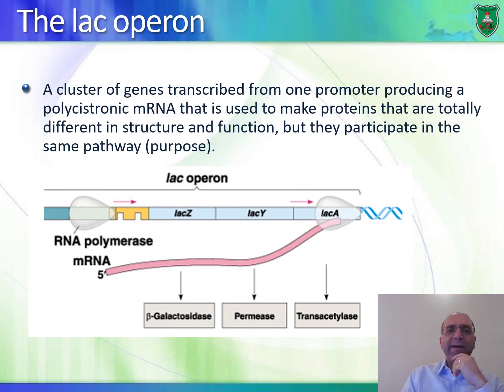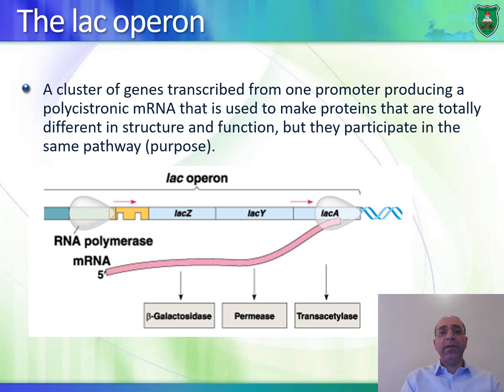So what is the lac operon? Basically an operon, again, is a genetic unit. It gets transcribed into one single messenger RNA, and this one single messenger RNA can produce different proteins with different functions from different parts of the messenger RNA.